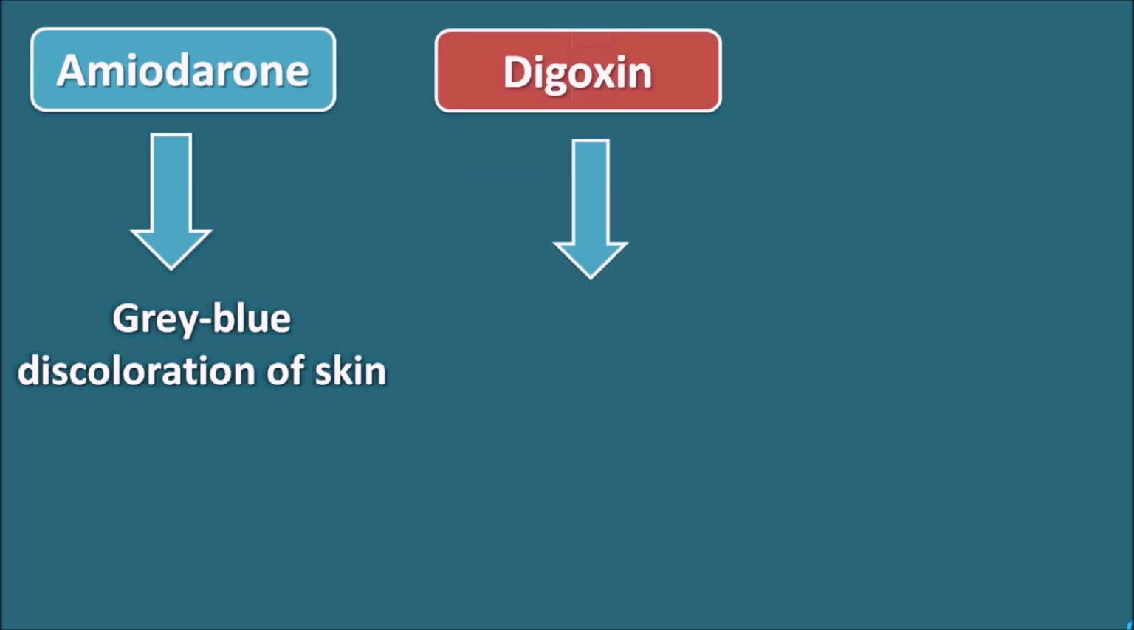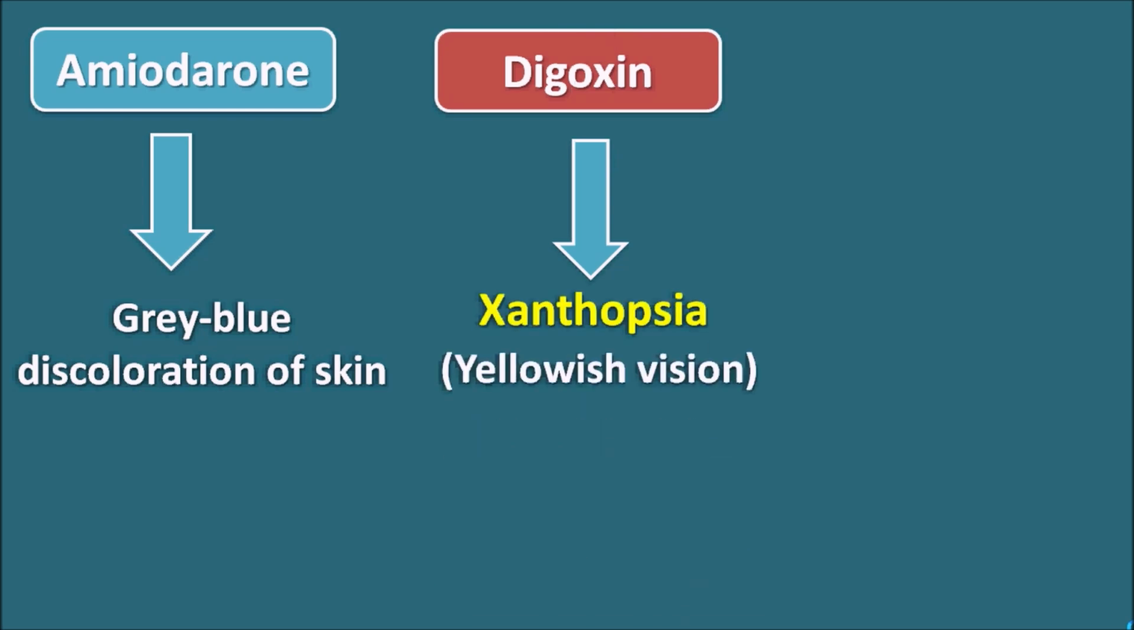Similarly, another drug is digoxin. Digoxin can produce a condition called xanthopsia. Xanthopsia is a yellowish vision in the patients. Digoxin is a cardiac glycoside and it is related with yellow vision in the patients. So digoxin is the right answer for the given question.